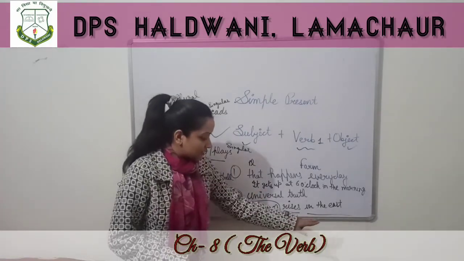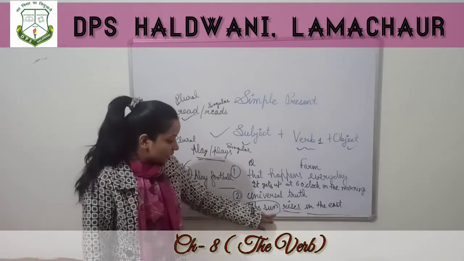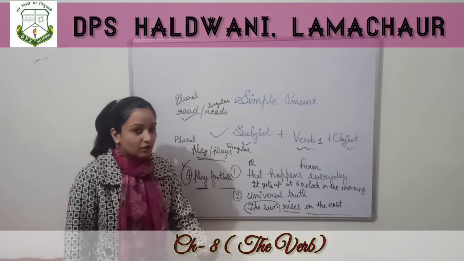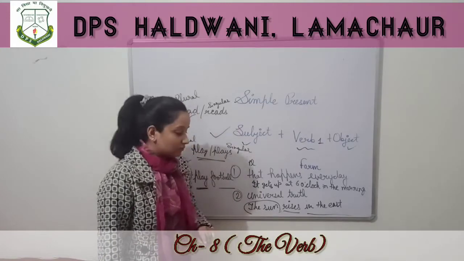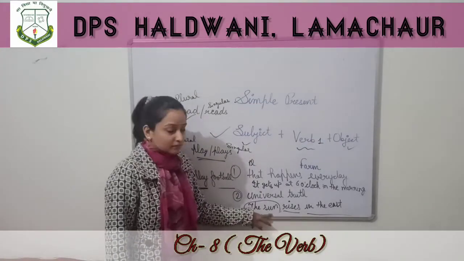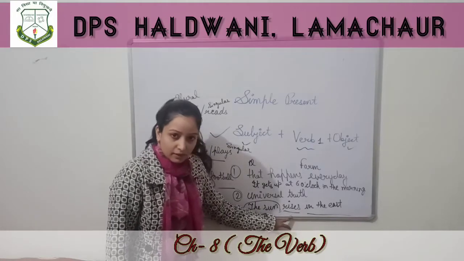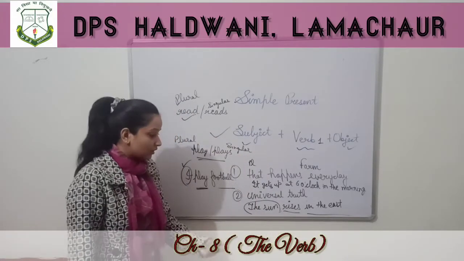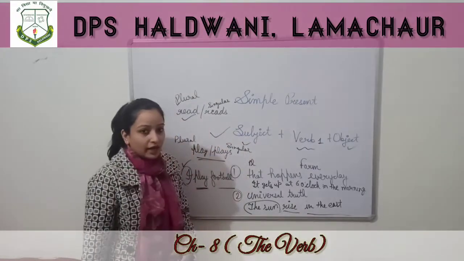Now same, you can look here. The sun rises in the east. Here the subject is the sun. Means we are talking about the sun and it is one in number. So it is singular. So with a singular subject we will have to use a singular verb. And as I have told you, singular verbs include s or es. So that's why rises. But if I write rise only, it will be wrong.